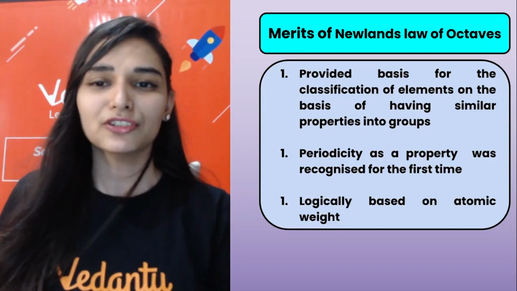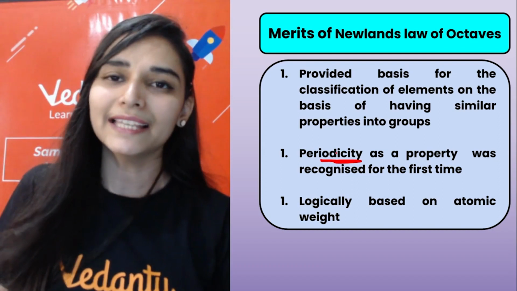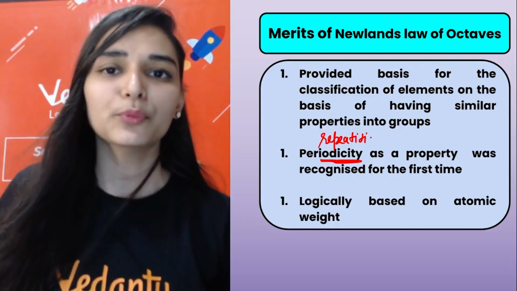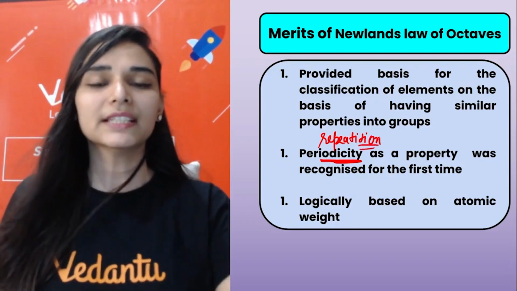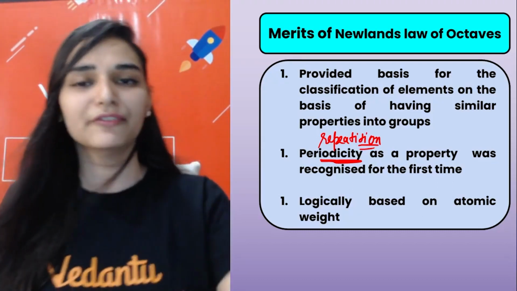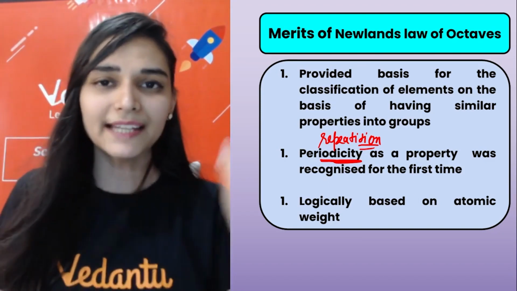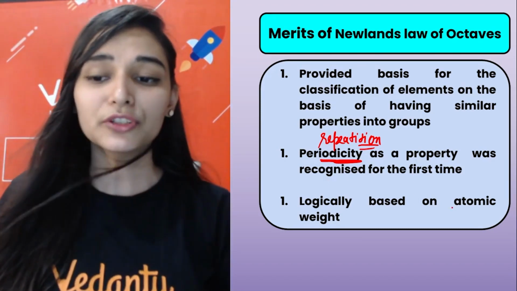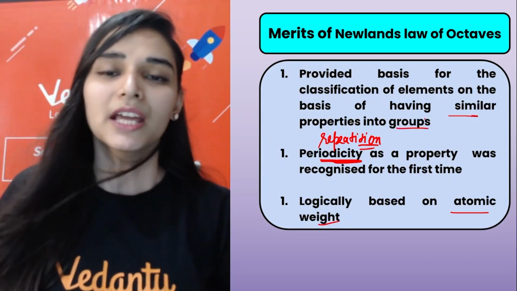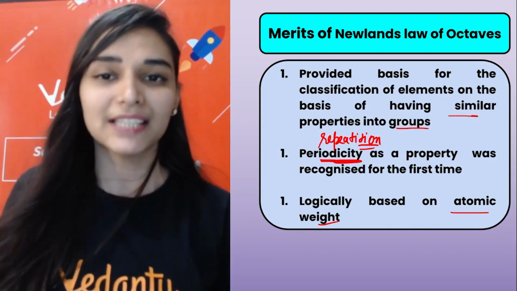So this was the classification given by him. The idea was good because periodicity was recognized for the first time. Periodicity is basically repetition. The idea is that elements with the same properties will repeat after a certain interval. After every 7 elements, you get the 8th element resembling the first one. That is periodicity, repetition. It was based logically on the atomic weights, and this classification was even responsible for giving a lot of corrections in certain elements, which I'm going to tell you about.